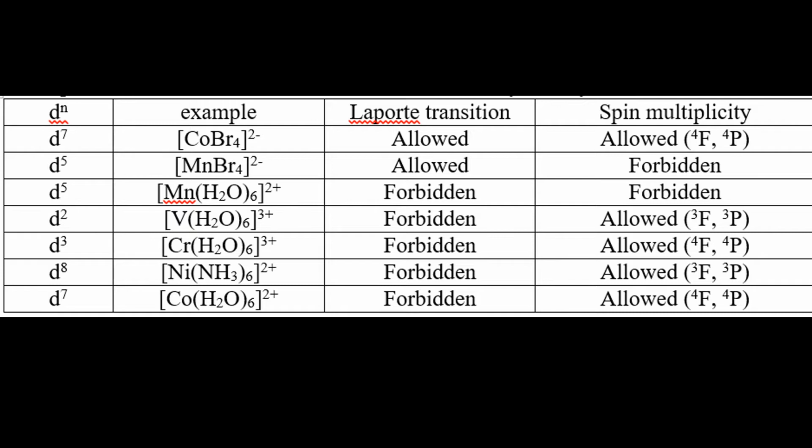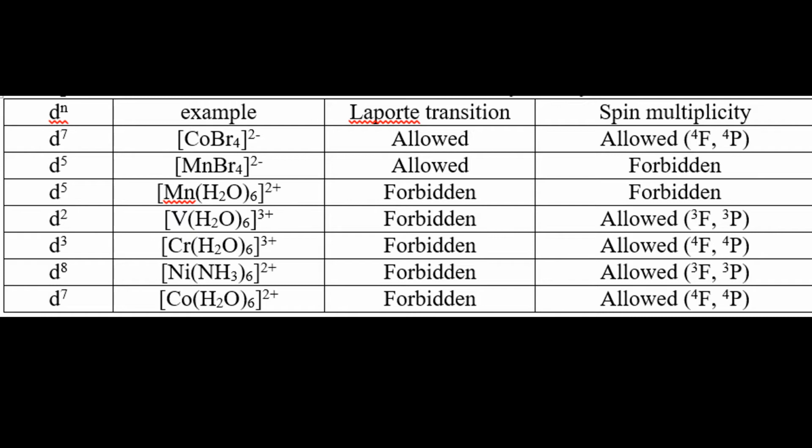The Laporte transition is allowed because it is a tetrahedral complex, and spin multiplicity is also allowed. The ground state electronic term symbols are 4F and 4P.